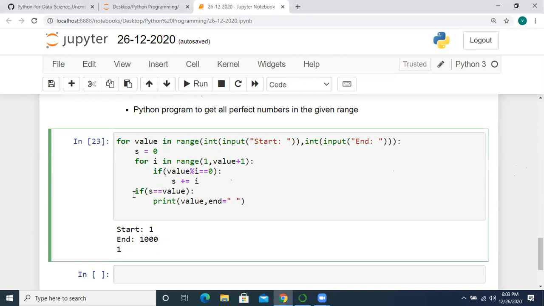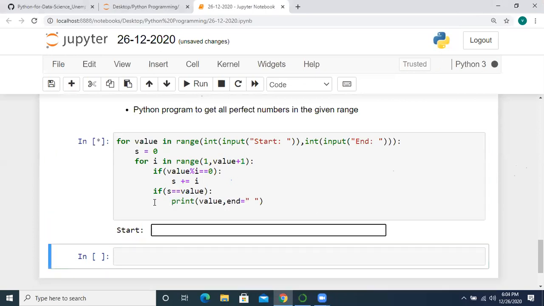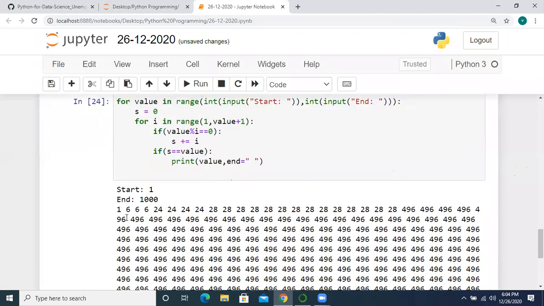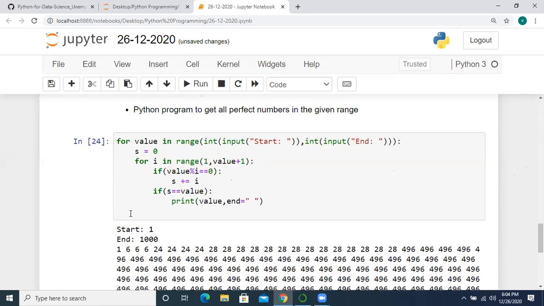The condition should be within the loop. So why am I getting these iterations? Three times I'm getting 1, 6, 24. This I shouldn't get.